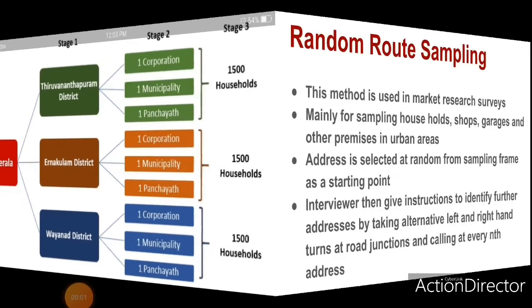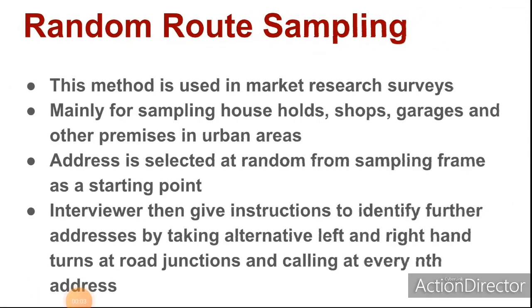Now the last method of random sampling is random route sampling. This method is used in market research surveys. It is mainly for sampling households, shops, garages and other premises in urban areas. An address is selected at random from the sampling frame as a starting point. So here the researchers select addresses as the first stage. Then the interviewer gives instructions to identify further addresses by taking alternate left and right hand turns at road junctions and calling at every nth address.